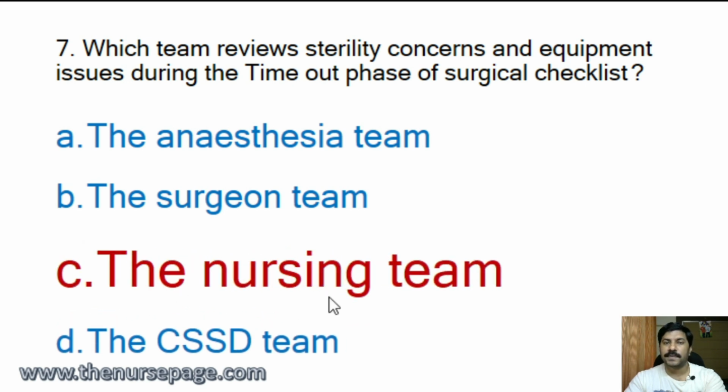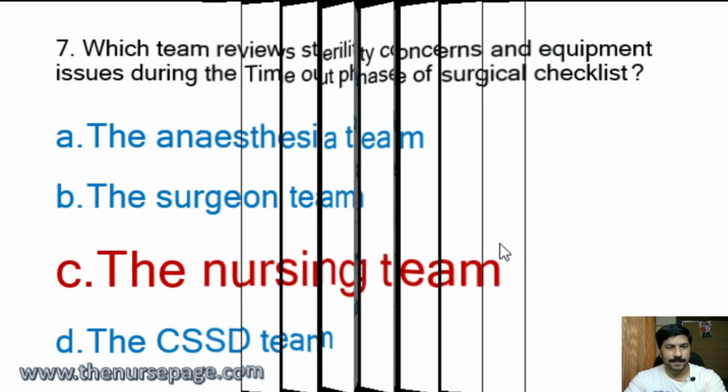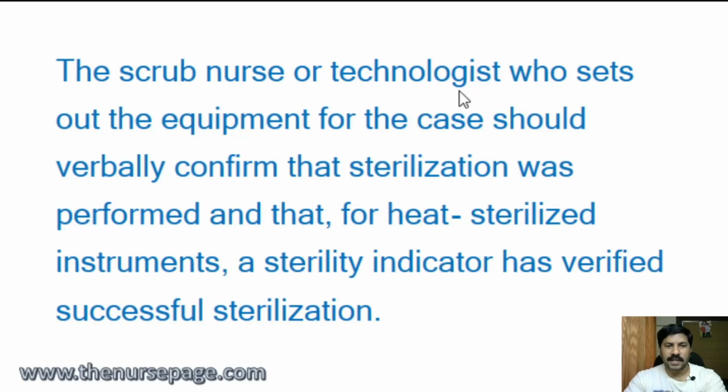It is the responsibility of the nursing team. Sterility of the instruments is the responsibility of the nursing team. The scrub nurse or technologist who sets out the equipment for the case should verbally confirm that the sterilization was performed, and that for heat sterilized instruments, a sterility indicator has verified successful sterilization. So the scrub nurse or the technologist should verify with the sterility indicator whether the instrument is sterile or not. It is that person's responsibility to keep sterile items for surgeries.